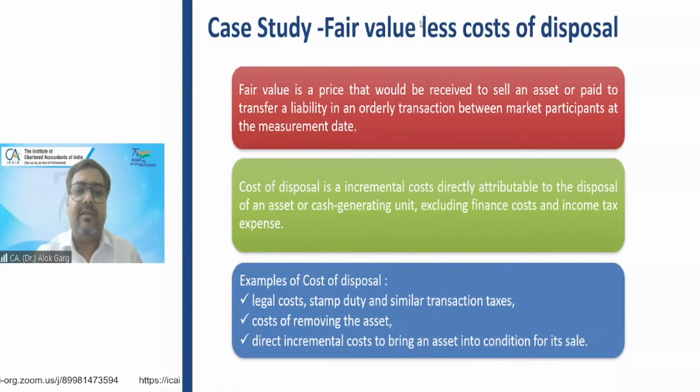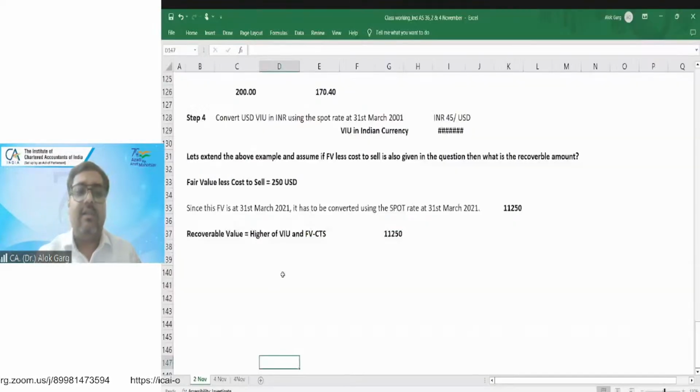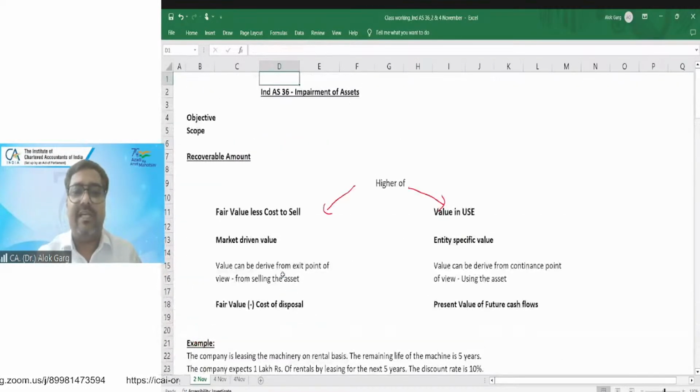And let me explain the concept of value in use and fair value less cost to sell with the help of this Excel file, which I have already shared in the last batch class. So recoverable value is the higher of fair value less cost to sell and value in use.